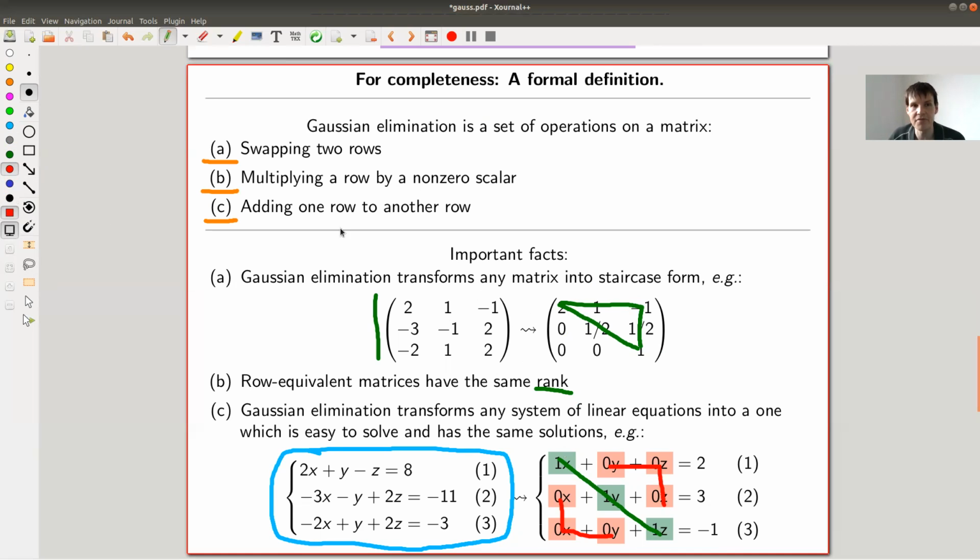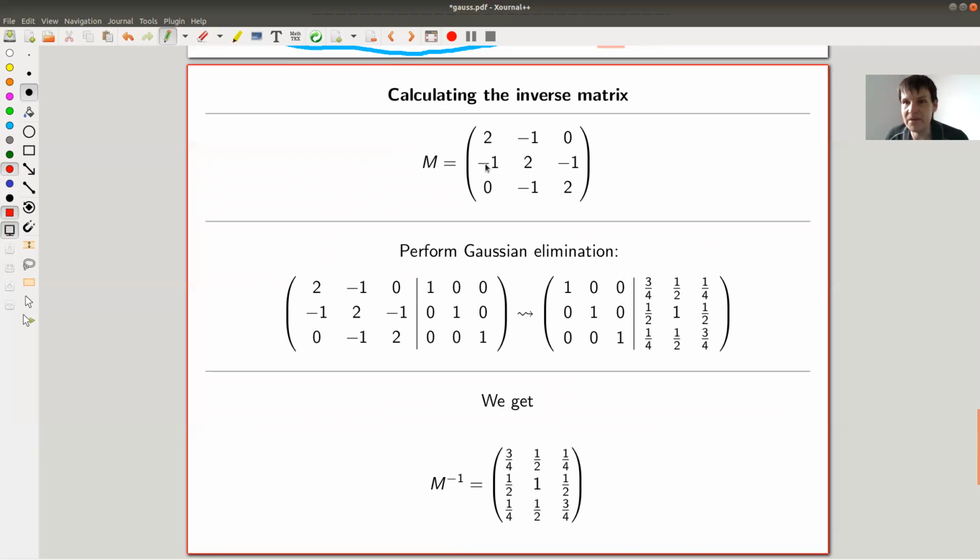It's a very easy process. You only have steps A, B, C, and you just do it. You will always end up with a matrix that looks like this. You can always just read off the solution to your system of linear equations. And of course, as already indicated here, Gaussian elimination has many more applications.